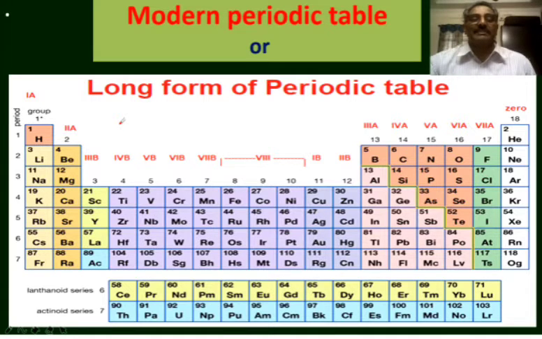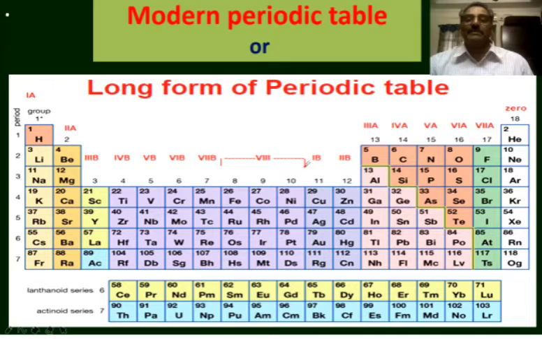According to the latest recommendations made by IUPAC, International Union of Pure and Applied Chemists, in the year 1984, the groups are renumbered from 1 to 18. The groups are renumbered from left to right. The first A group is now called first group, second A group is called second group, third B group is third group, fourth B group is fourth group, fifth B group is fifth group, sixth B group is sixth group, seventh B group is seventh group.